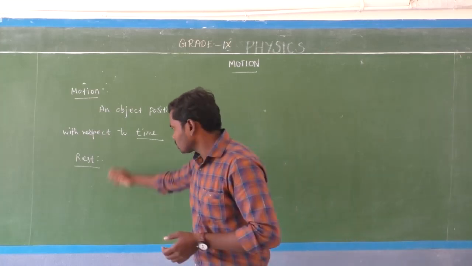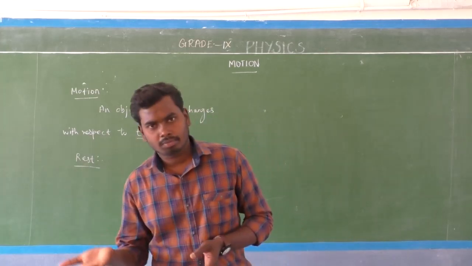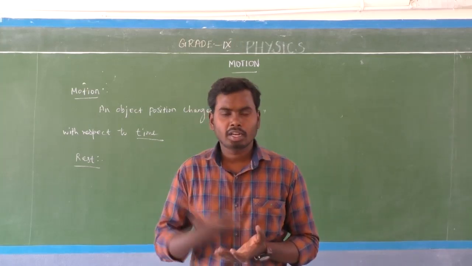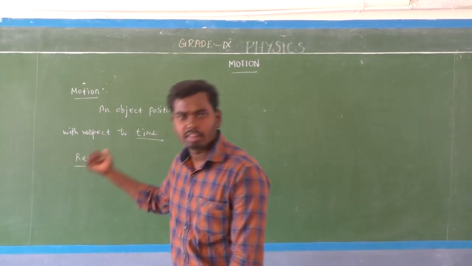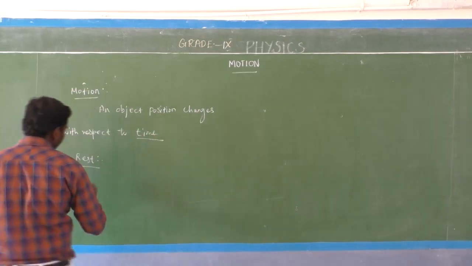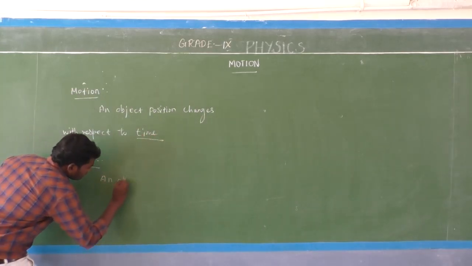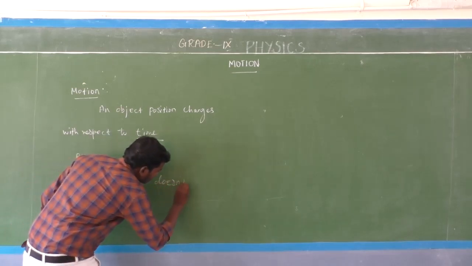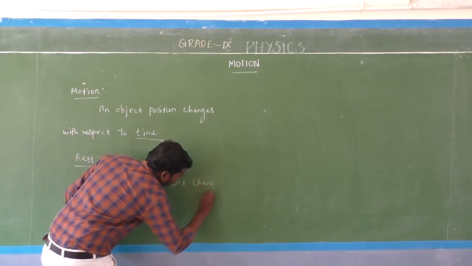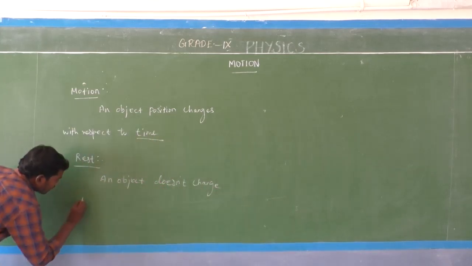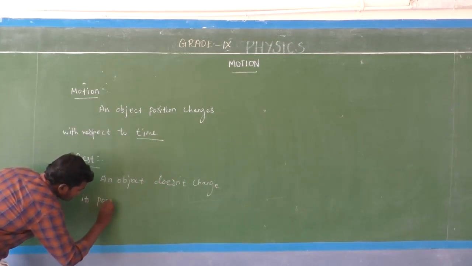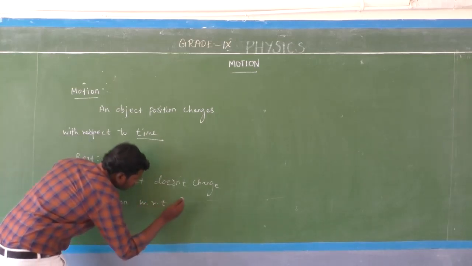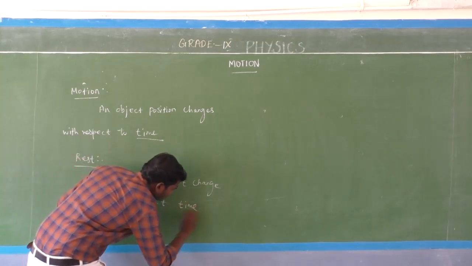So rest means nothing but an object's position does not change with time over a period of time. That is called rest. I'm going to write the definition. Look here. An object does not change its position with respect to time or surroundings.